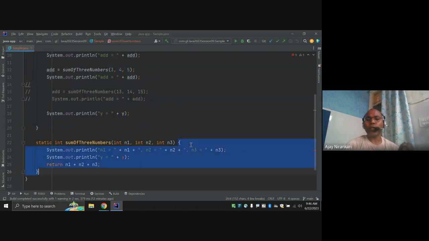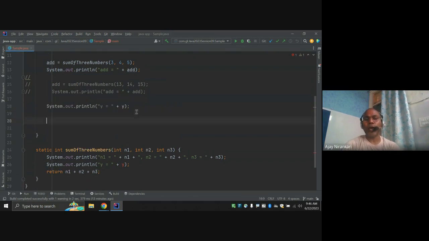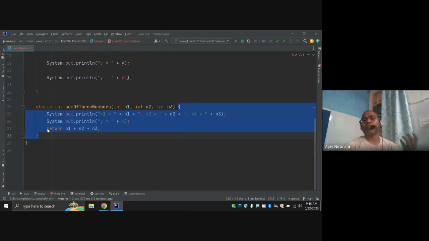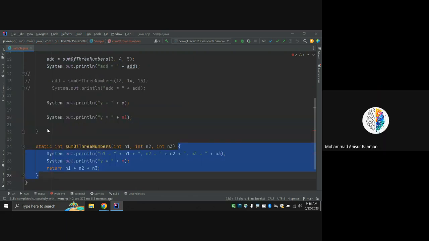Similarly, whatever variables are declared, n1, n2, n3, I am using them, but let's say I am trying to use them in the main method, like here I am trying to use n1. We cannot use it, because n1 is only applicable in this scope.